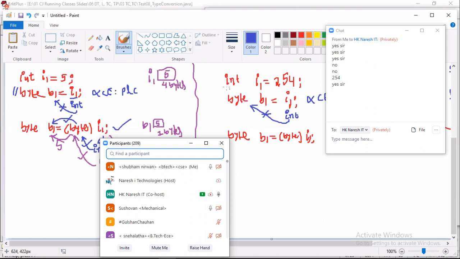Left side you are seeing, okay? In I1's place, what is substituted? Int. Okay, we are converting int to byte here. Is int in the range of byte or not?